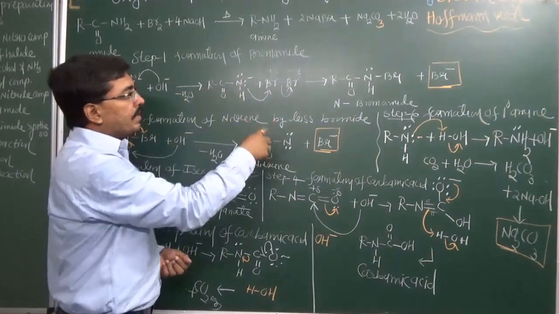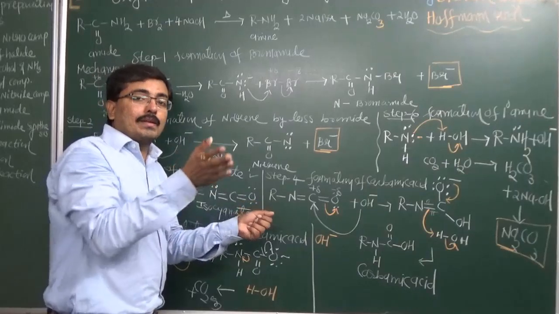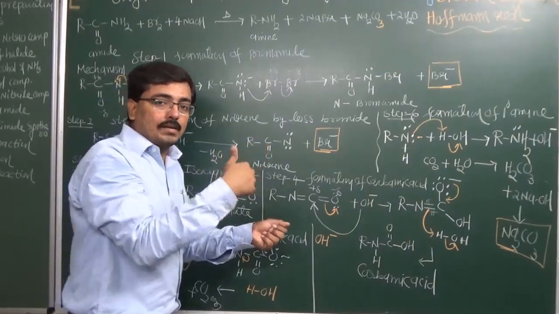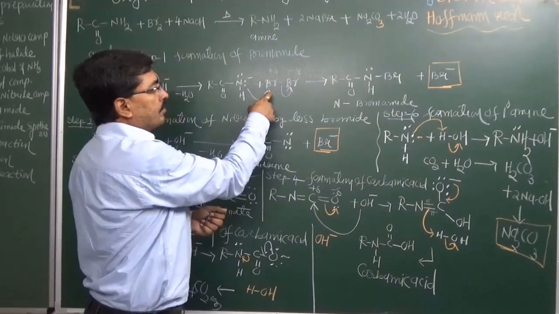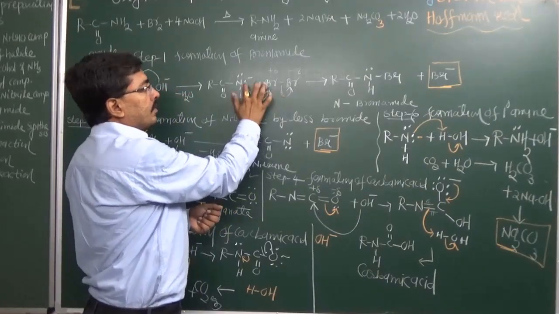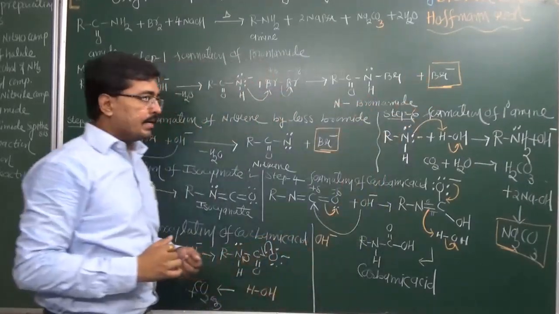Now in alkali medium, bromine undergoes a disproportionation reaction. One converts into a positively charged species, the second into a negatively charged species. So this electron pair transfers onto bromine, and we get N-bromoamide and bromide ion.